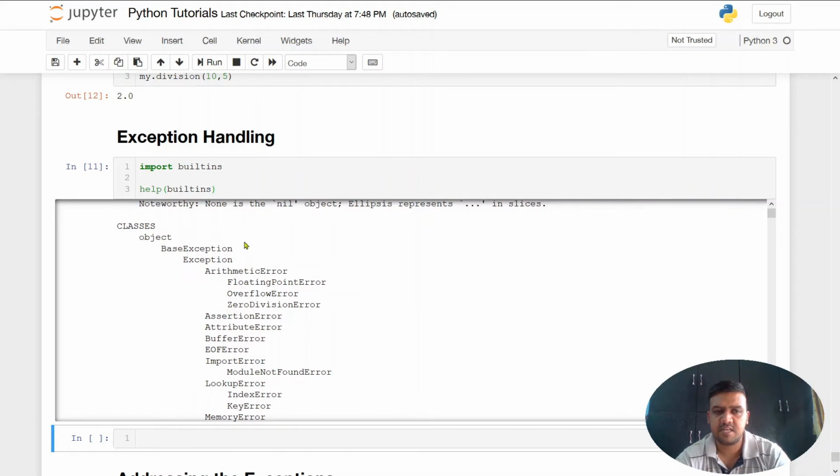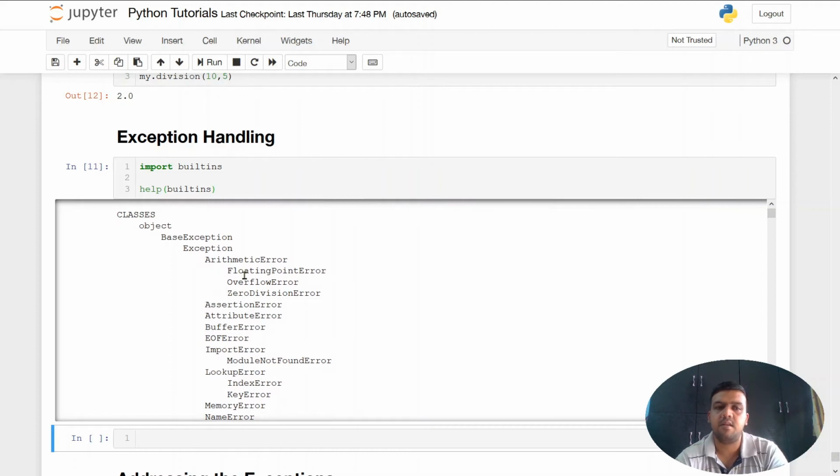So we have this BaseException class. Then we have this Exception class, which contains all the exceptions that are possible in Python. We have different exceptions available, starting from ArithmeticError, which covers exceptions that can occur whenever you are performing a mathematical operation.